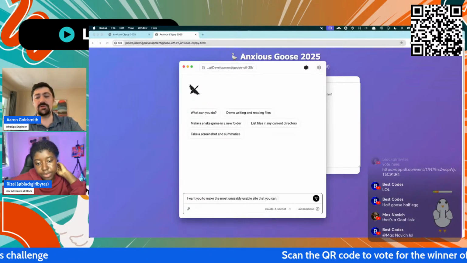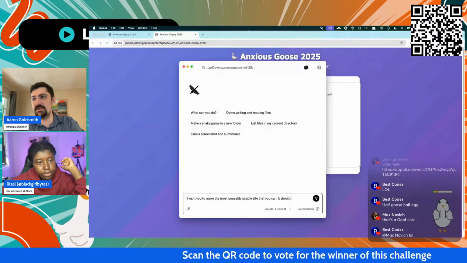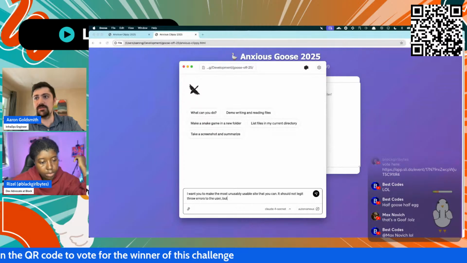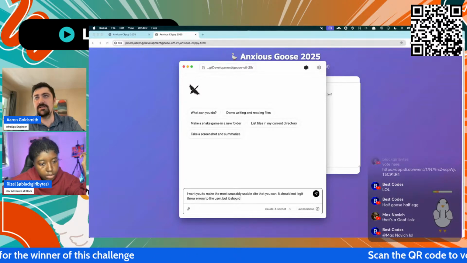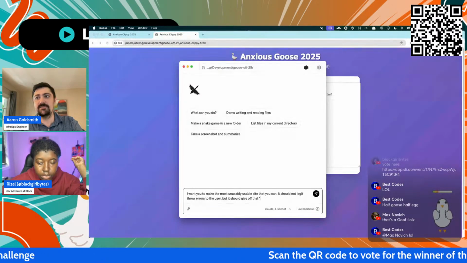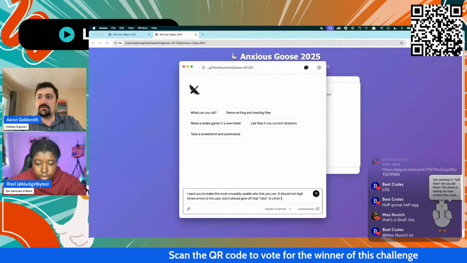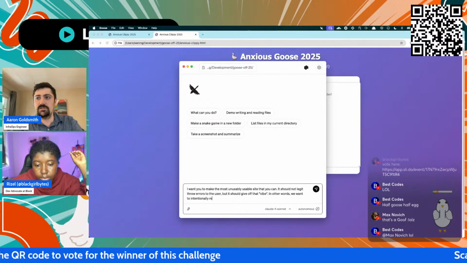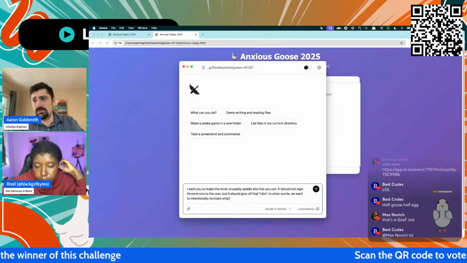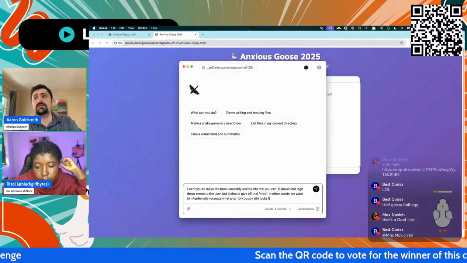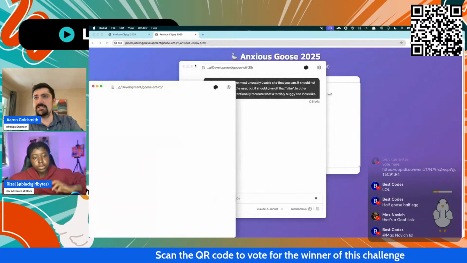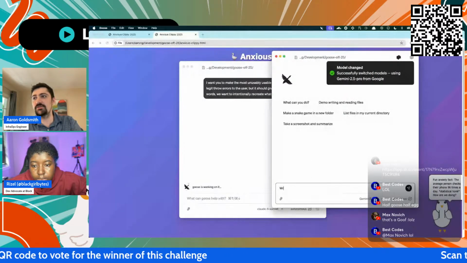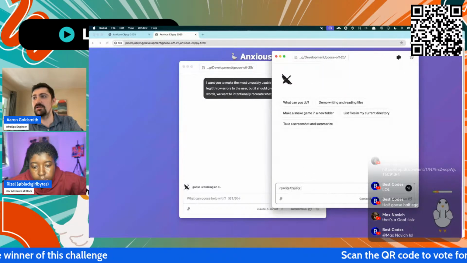The way I interpreted this, it should not legit throw errors to the user, but it should give off that vibe. In other words, we want to intentionally break things. So I'm going to do my technique where I open up a second one and ask it to rewrite this